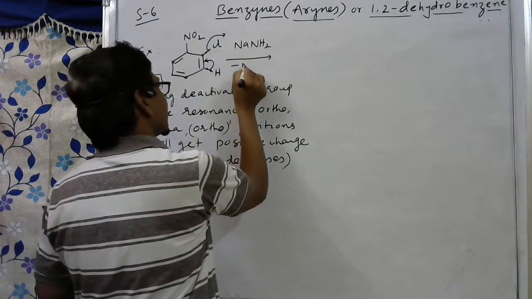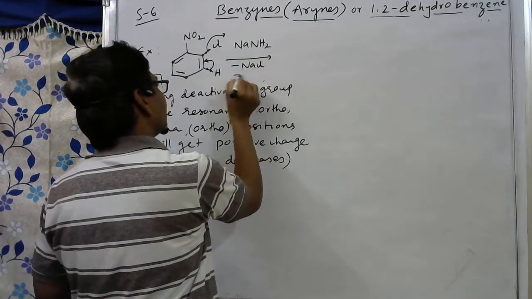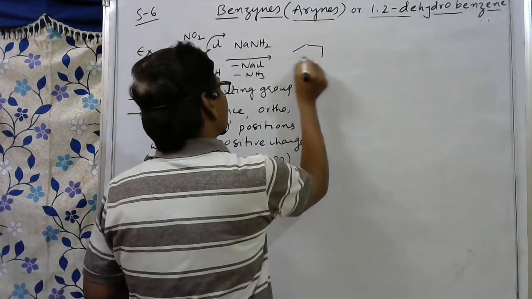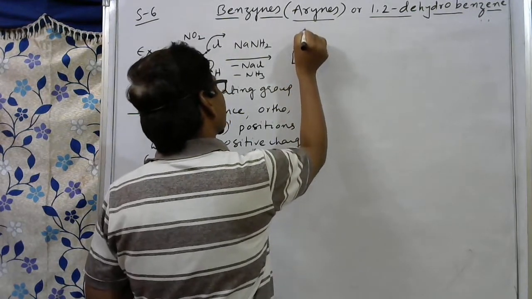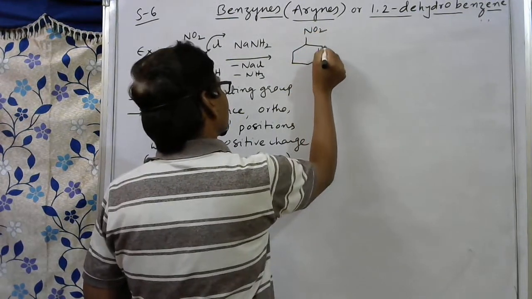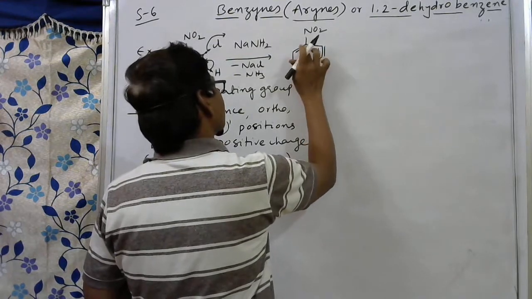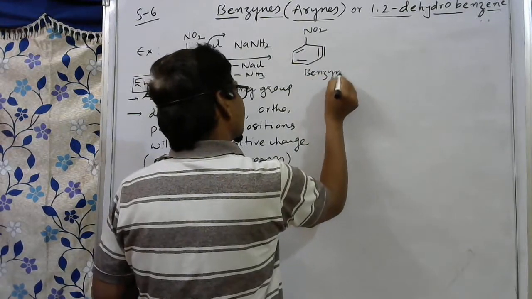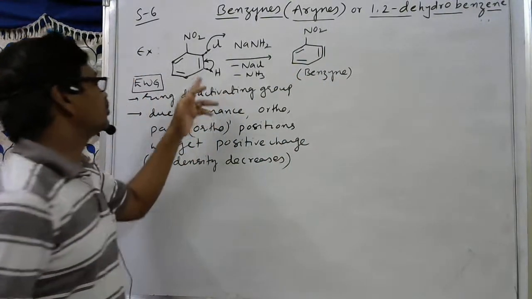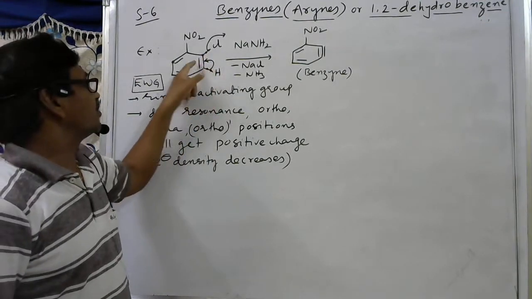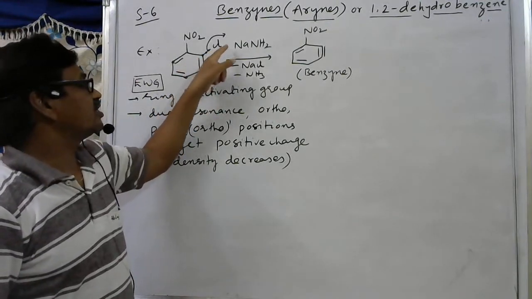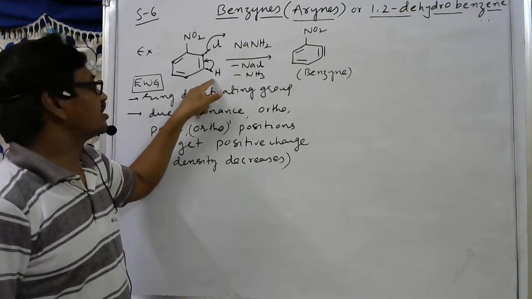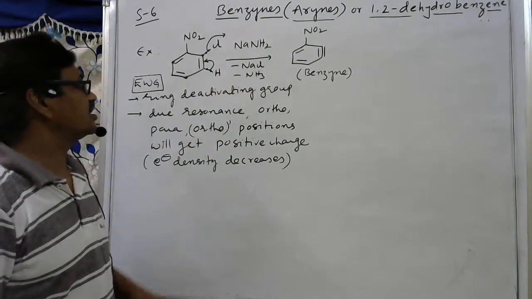Simply we can write here NaCl and minus NH3. Ammonia is eliminated. So here what benzyne can you get? Here NO2 remains, and here there is a formation of a triple bond like this. This is the double bond. This is the benzyne intermediate. So this is elimination. See, from this carbon, chlorine is eliminated as Cl minus ion. From this carbon, hydrogen is eliminated as H plus ion. So this is the first step, and this is the elimination step.